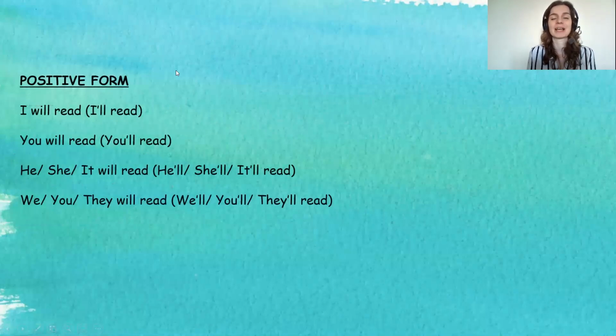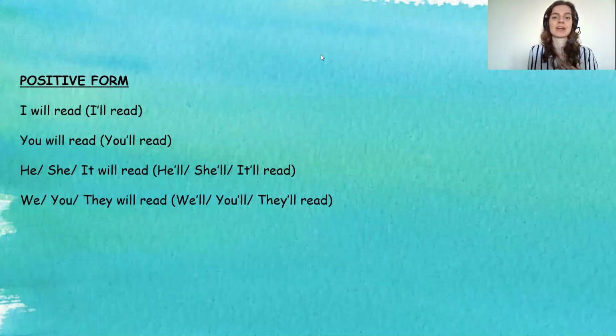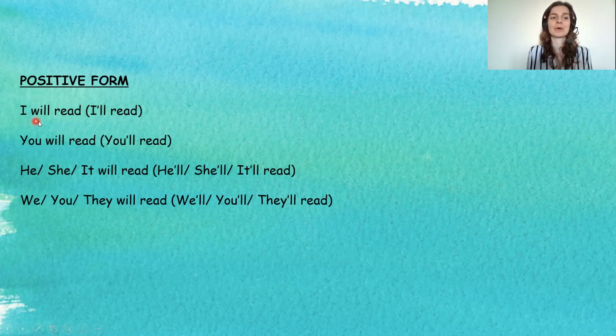And now let's have a look at how to actually form this future tense. So basically it's fairly simple, as I always say. So we will need, again, a person, so I, then will, and then we have a verb, right? So you can say, for example, I will read. Again, you can just use the short form, which is I'll read. Right?